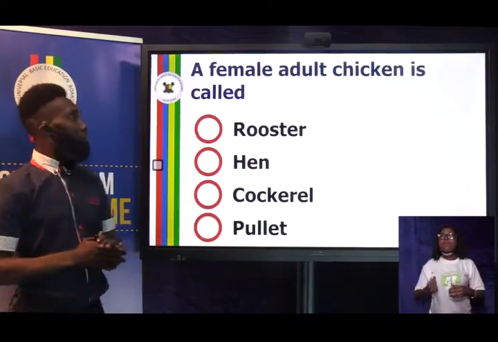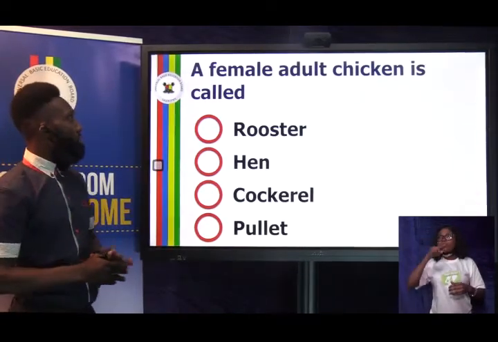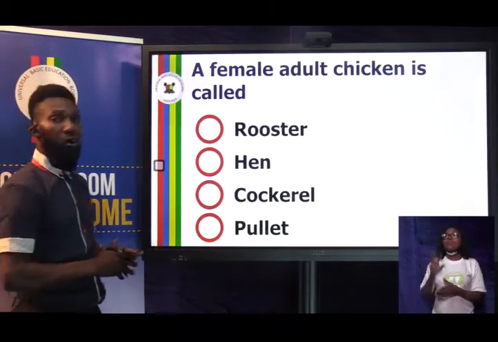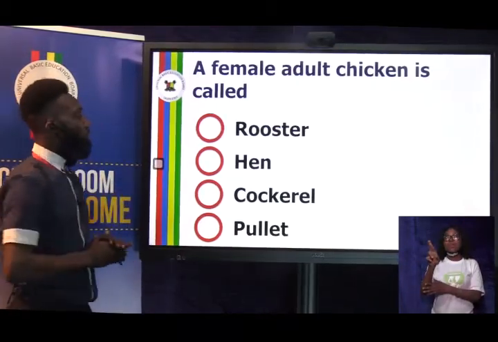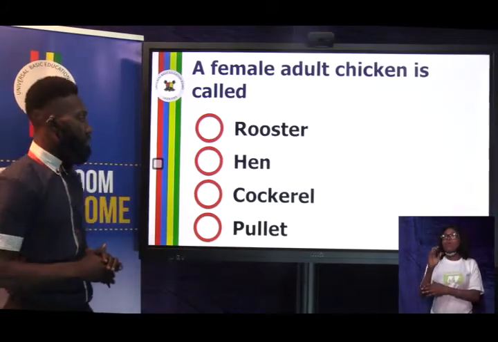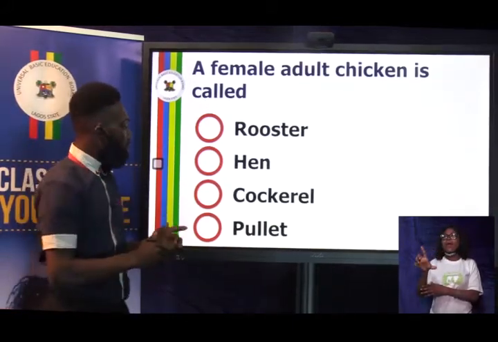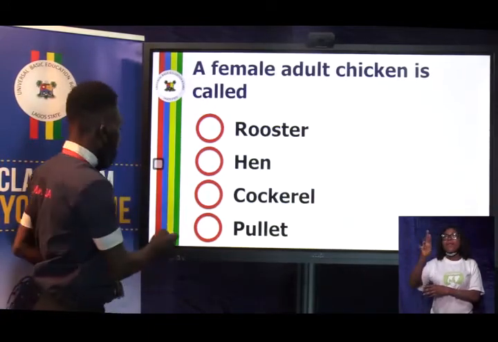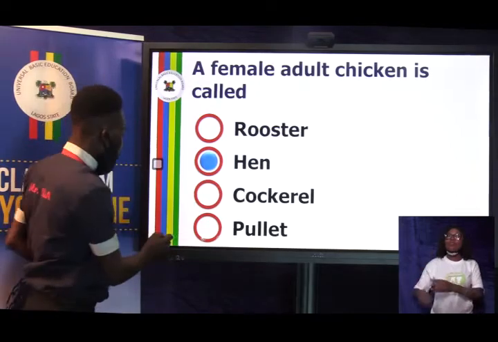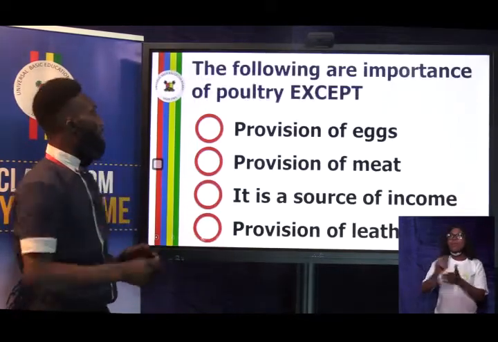Here we have a female adult chicken, that's in agricultural science, is called dash. Option A, rooster. B, hen. C, cockerel. D, pullet. What's the correct answer? The correct answer to this is hen. Moving on to the next question. I believe you are there.